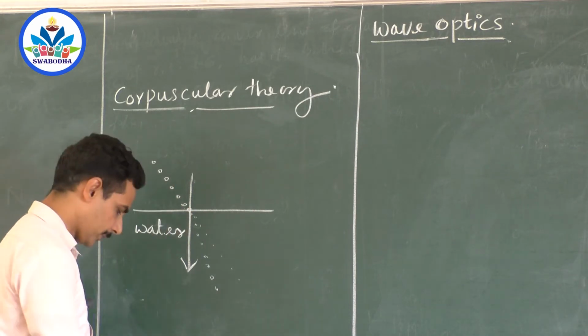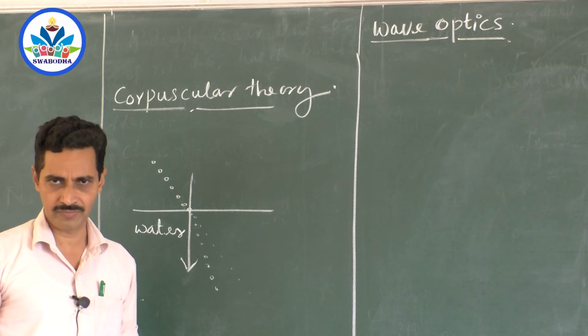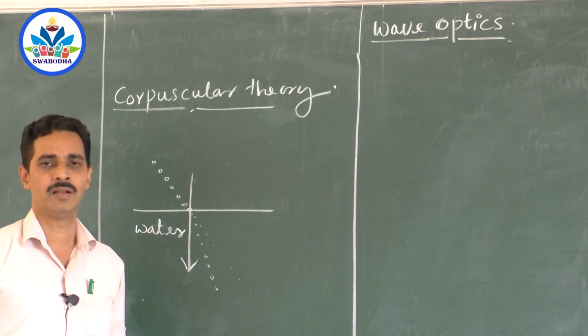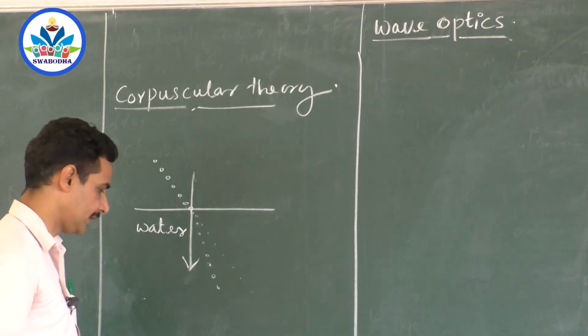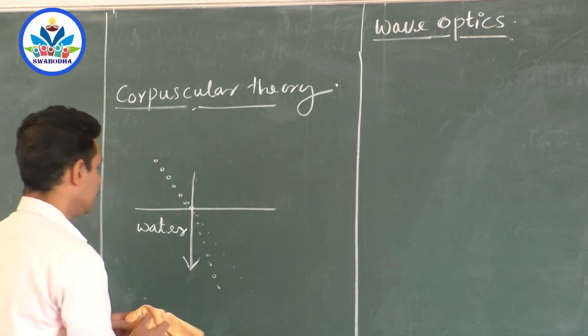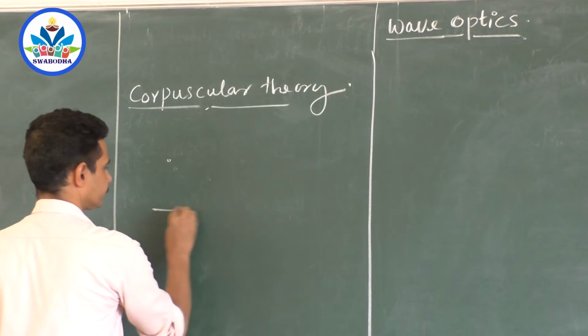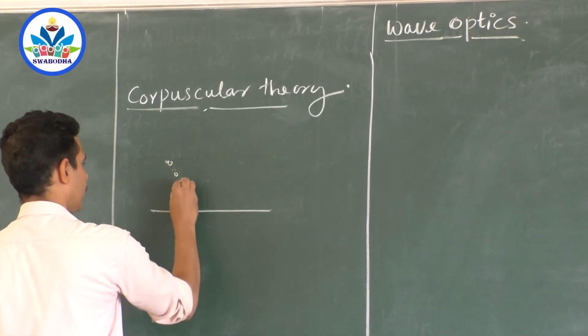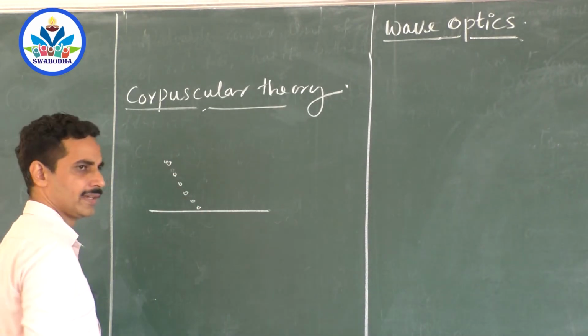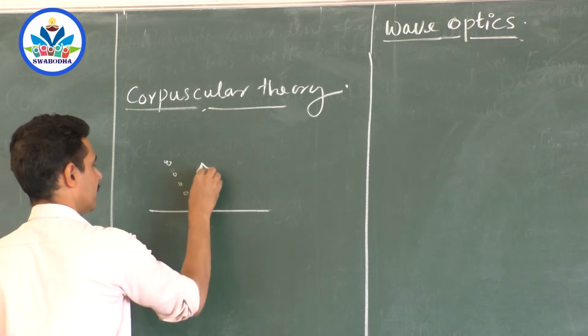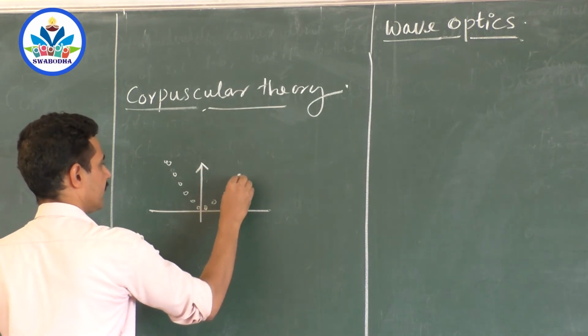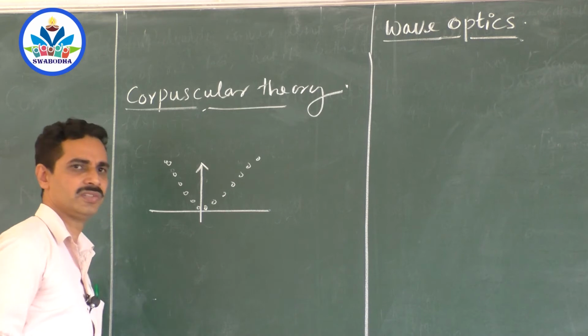So according to the corpuscular theory, a refracting surface attracts these corpuscles, and when they fall on a reflecting surface, there is a normal force of repulsion. That is why corpuscles are reflected like this. That is his own theory.